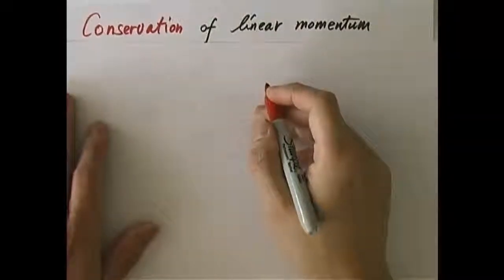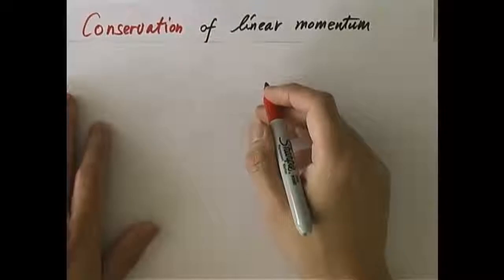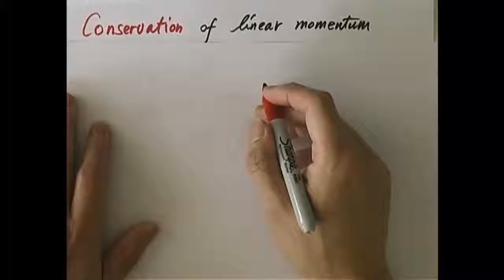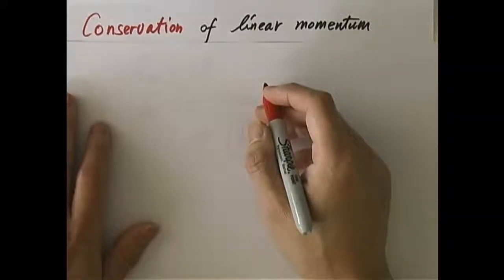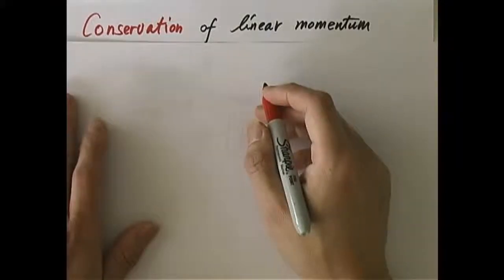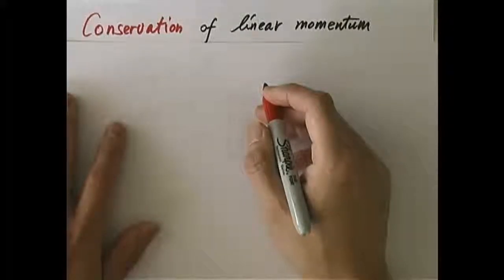Okay, you recall that one of the biggest reasons why we studied the concept of work and energy was that mechanical energy under the right circumstances can be conserved, right? What's the circumstance? All forces doing work must be conservative. And you know the conservation of mechanical energy played an important role in solving certain types of problems. In fact, the nice thing about any conservation law, such as conservation of mechanical energy, is that it leads us directly from initial state to a final state. As long as you know for sure that energy is conserved, you don't have to know anything in between. You go directly from initial state to final state, equating E initial with E final.